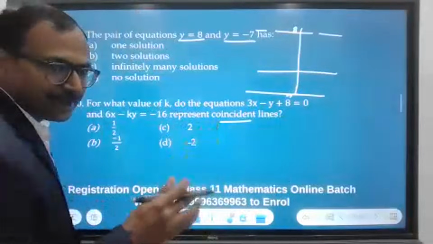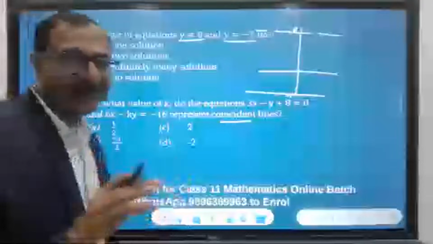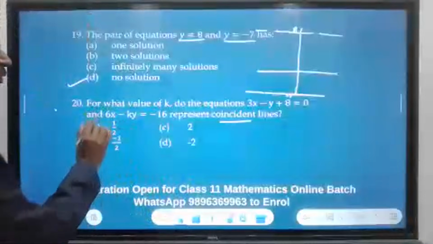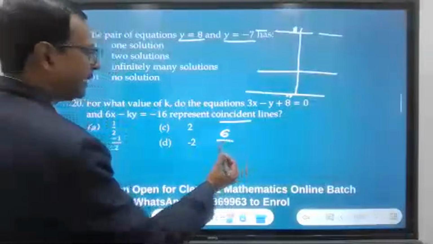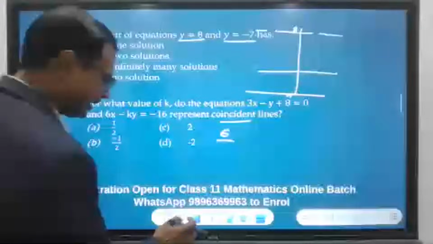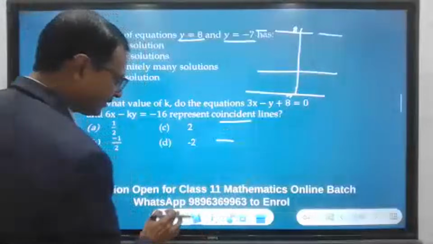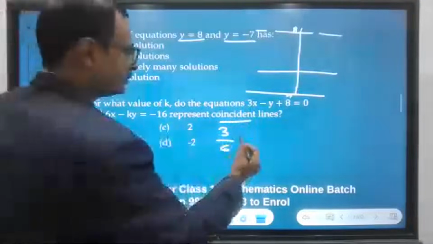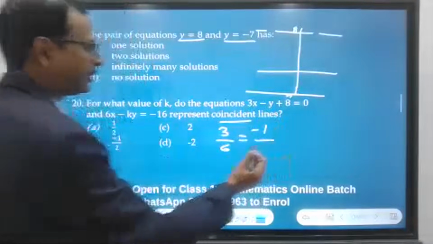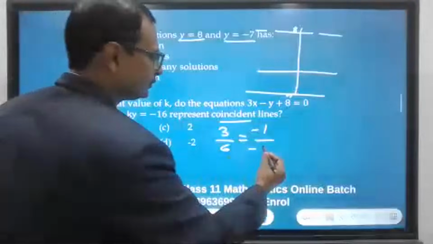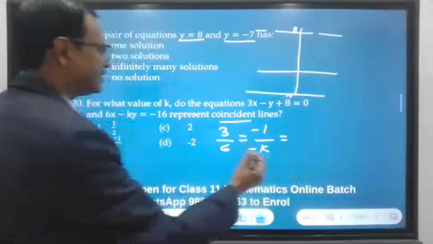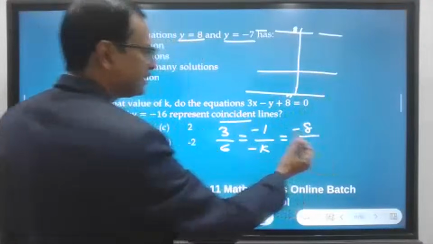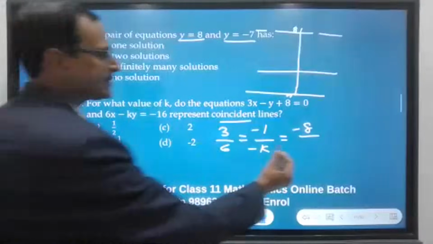Coincident lines mean infinite solutions, and infinite solutions means a1 by a2 equals b1 by b2 equals c1 by c2. So a1 by a2 here is 3 over 6, equal to -1 over -k. For c1, if you take it to the other side, it's -8, and here it is already on the other side, -16.